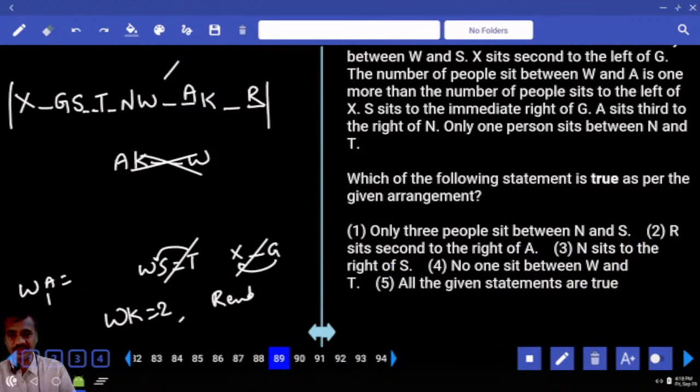And only 3 in between N and S. Now in between N and S, how many? 3, that is false. R sits second to the right of A, that is false. N sits to the right of S. N is to the right hand side of S, that is definitely true, choice 3.